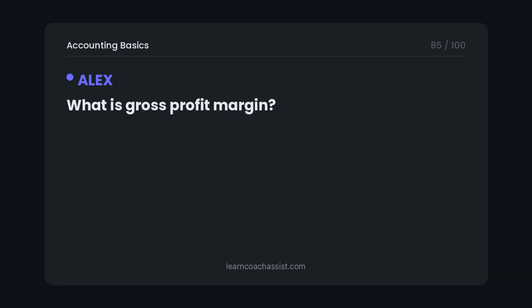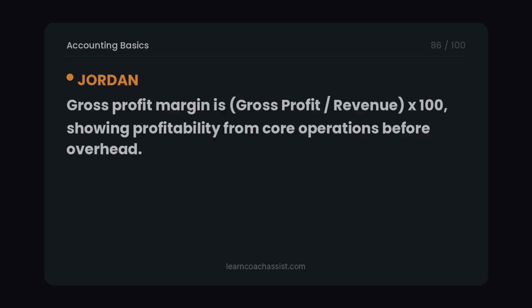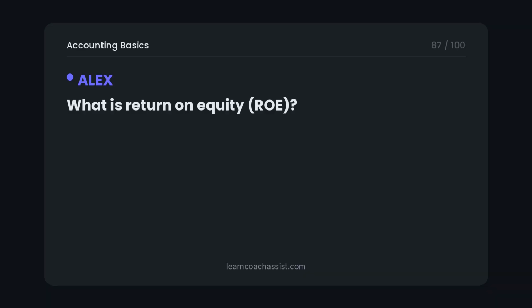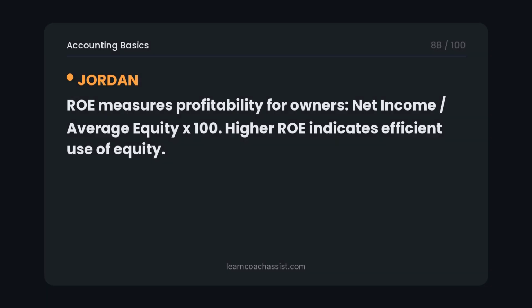What is gross profit margin? Gross profit margin is gross profit / revenue x 100, showing profitability from core operations before overhead. What is return on equity, ROE? ROE measures profitability for owners: net income / average equity x 100. Higher ROE indicates efficient use of equity.